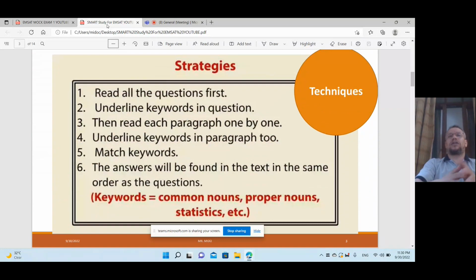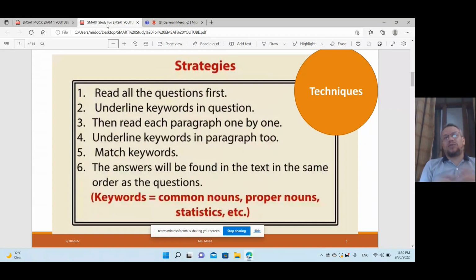Strategies, as I told you: read all questions first, underline keywords in the question, then read each paragraph one by one, underline keywords in the paragraph, and match keywords. The answers will be found in the text in the same order as the questions. If you answer question 1 in line 1, question 2 will be after line 1. You do not read line 1 or the first 2 lines again, no. It will be gradual, one by one, in order as the questions.